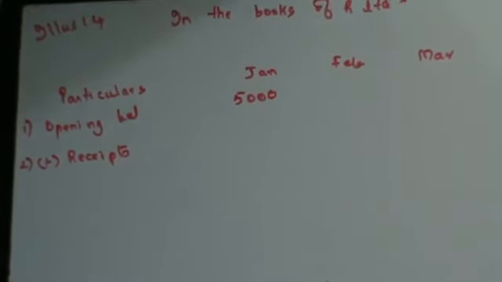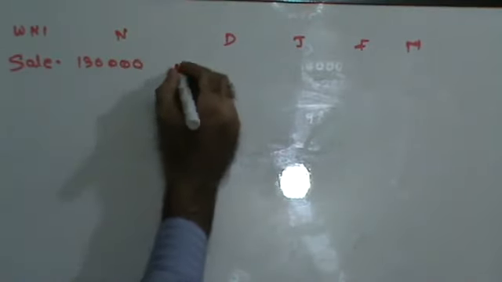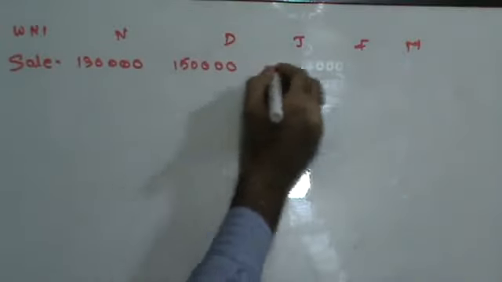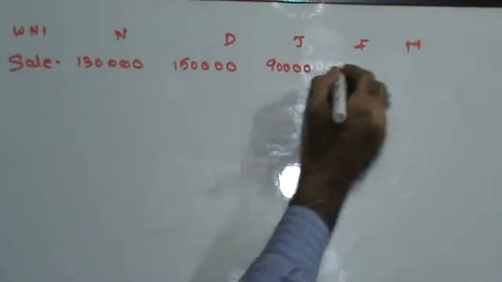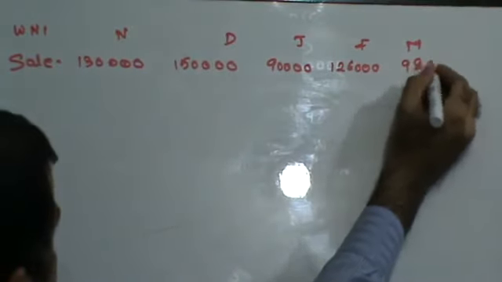Sales: 20% realized in the month of the sale, discount allowed 2%, and the balance in subsequent 2 months. Let's see this. Working note 1, sales. They've given you for November, December, Jan, Feb and March. November is 1,30,000, December is 1,50,000, Jan is 90,000, Feb is 1,26,000 and March is 98,000.